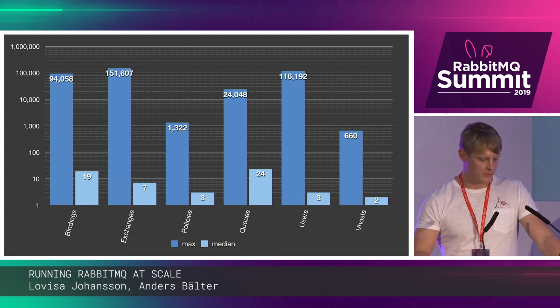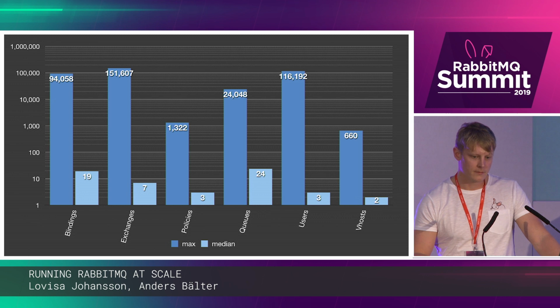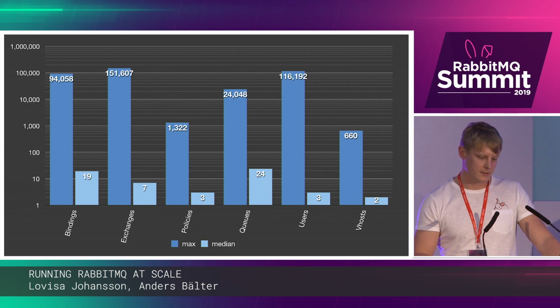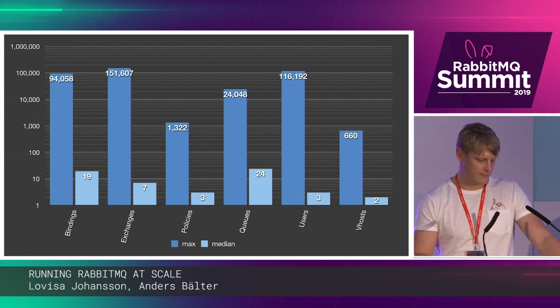So how are people using Rabbit? In this chart you can see that the left bar for each type is the maximum of any given server, and the right is the median value.